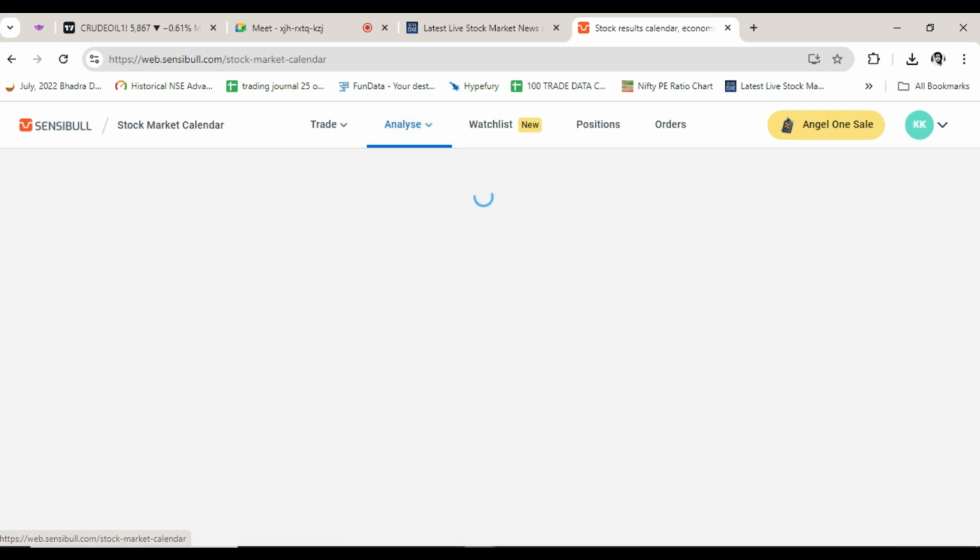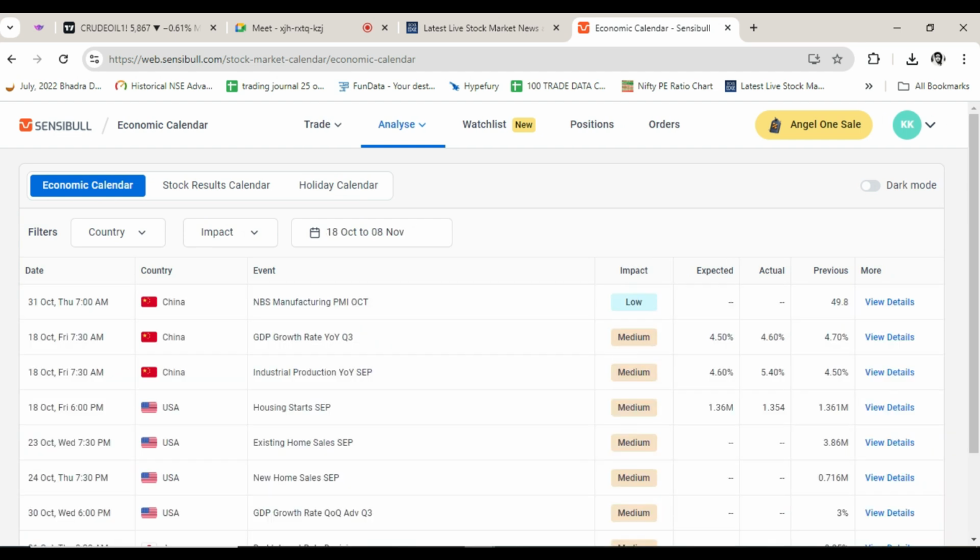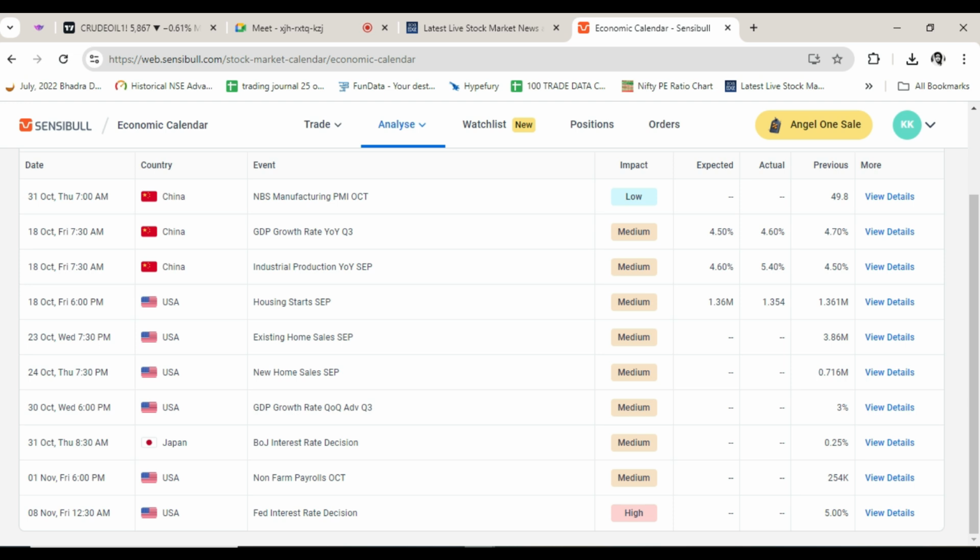Let's see the calendar for the stock market. Any high impact news? Japan, Bank of Japan interest rate decision 31st October. This can be interesting. And the Fed interest rate decision is on 8th of November. Yeah, so till 8th of November the trend is unlikely to change, as it seems.